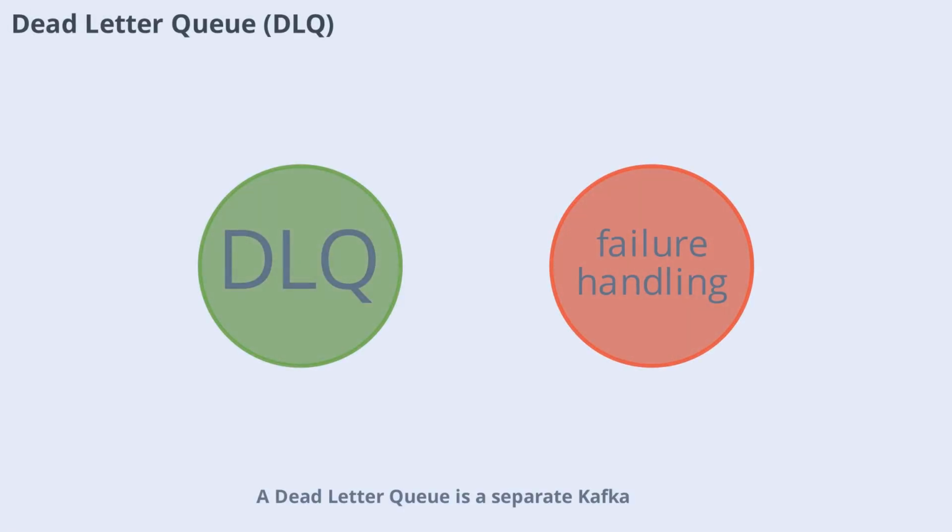A dead letter queue is a separate Kafka topic where messages that repeatedly fail processing are routed. DLQs provide visibility into failed messages, prevent bad data from blocking healthy processing, and allow for reprocessing after issues are fixed. In Spring Kafka, the DeadLetterPublishingRecoverer handles this automatically, making it easier to manage failures and maintain system reliability.